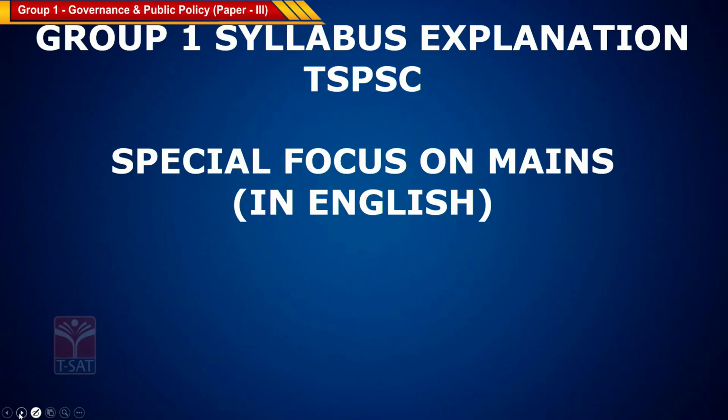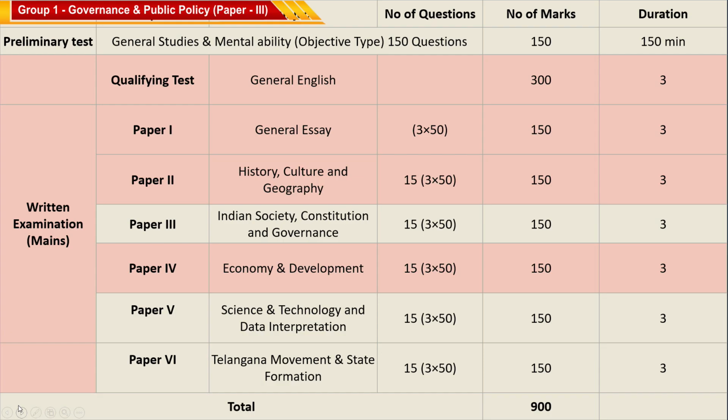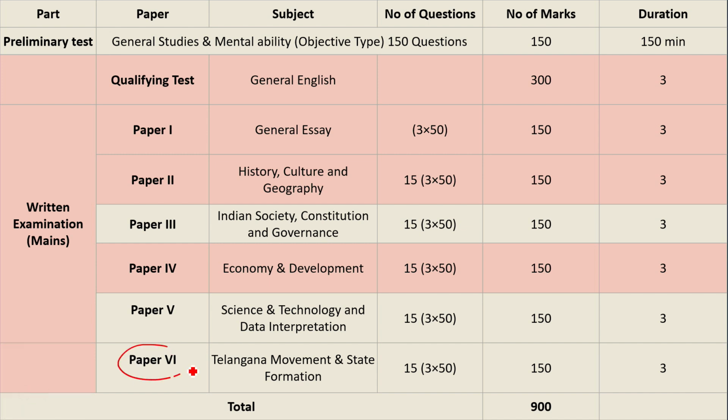Now let us see the syllabus first. You all know this is the overall syllabus of the exam, TSPSC Group 1 Mains. If you look at this syllabus, we have a total of 6 papers.